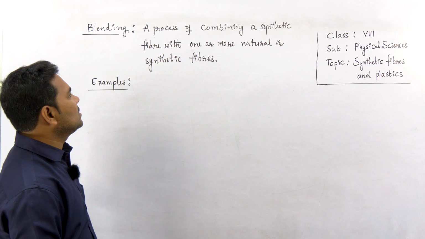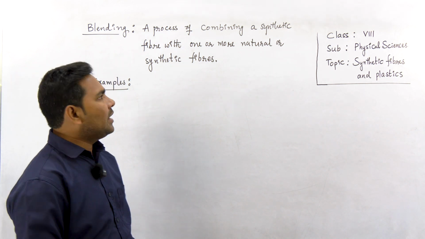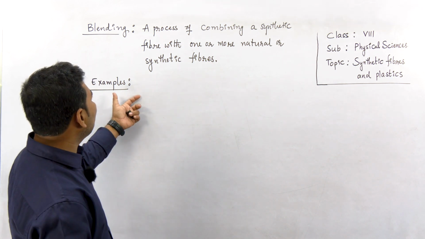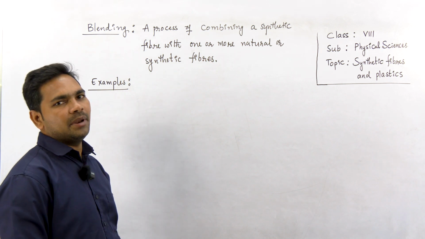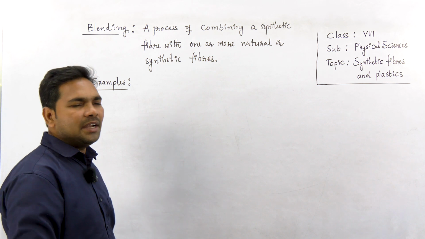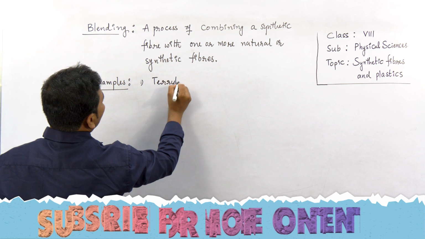Blending is a process of combining a synthetic fiber with one or more natural or synthetic fibers. Let us see examples of such blended fabric. The fabric obtained as a result of blending is called blended fabric. There is a synthetic fiber called terylene.